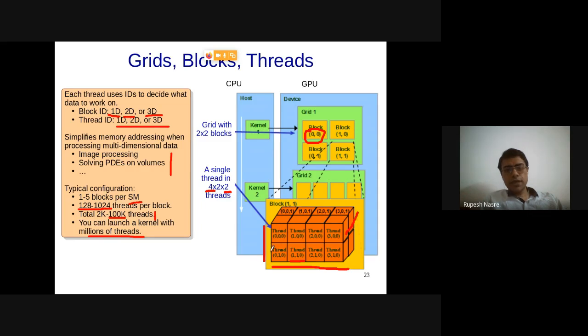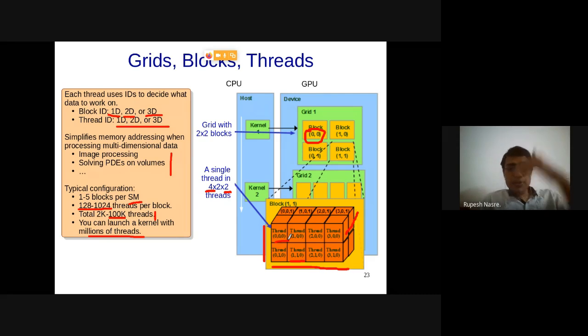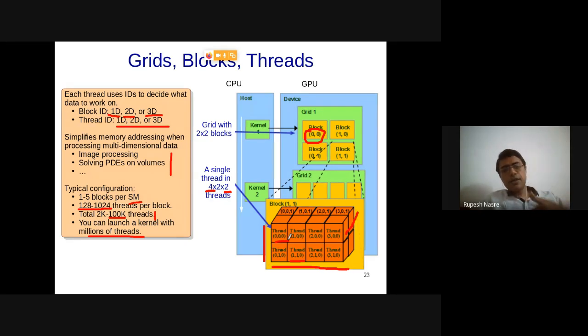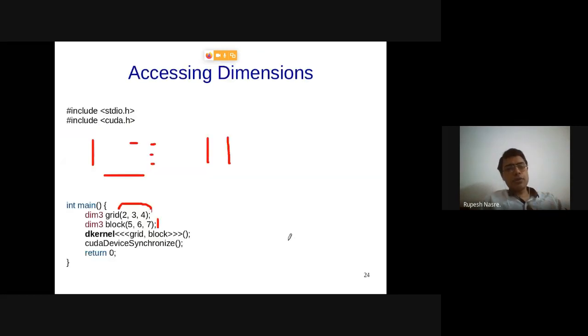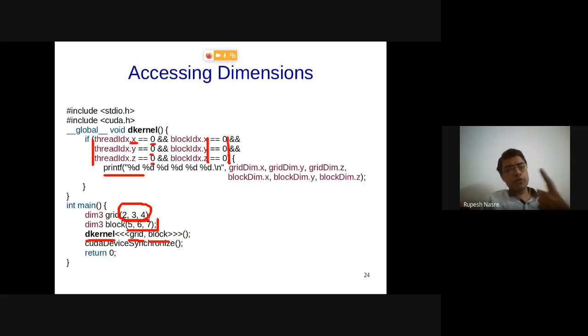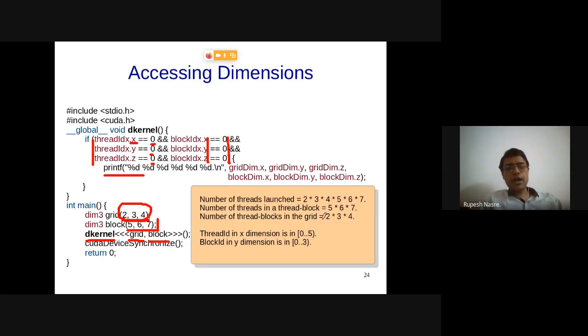Only one thread within a block is going to have 0, 0, 0. There will be a 0, 0, 0 in each block, but only one thread within any block is going to be 0, 0, 0, and therefore this printing is done only by one thread, which is going to print the values 2, 3, 4, and 5, 6, 7. So that is what gets printed.